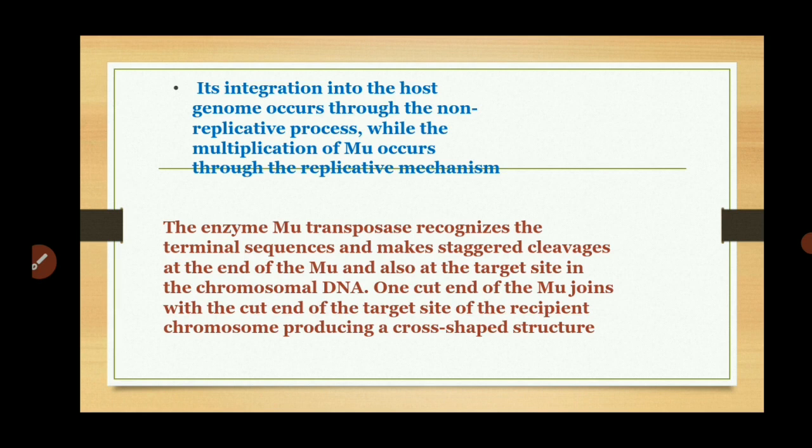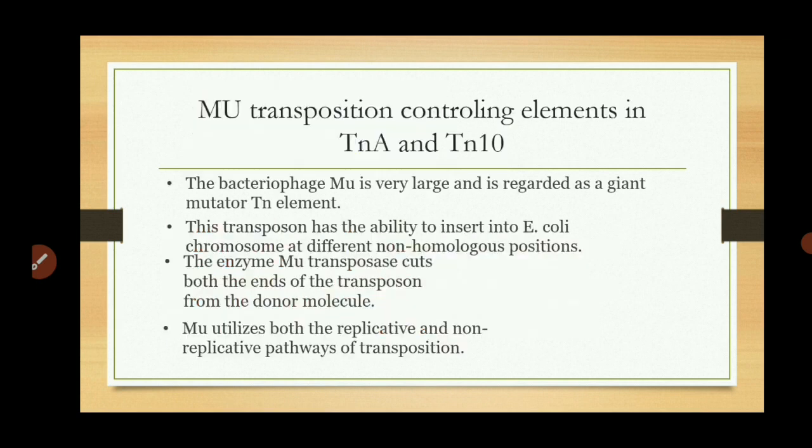Its integration into the host genome occurs through a non-replicative process, while the multiplication of Mu occurs through a replicative mechanism. So the Mu bacteriophage is a transposon. When this transposon is inserted into the E. coli or the plasmid of the bacteria, its integration into the host genome occurs through the non-replicative process, while its multiplication occurs through the replicative mechanism.